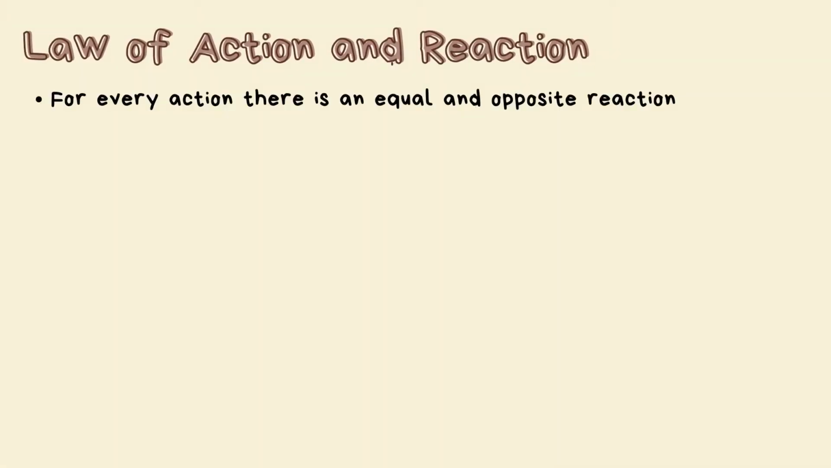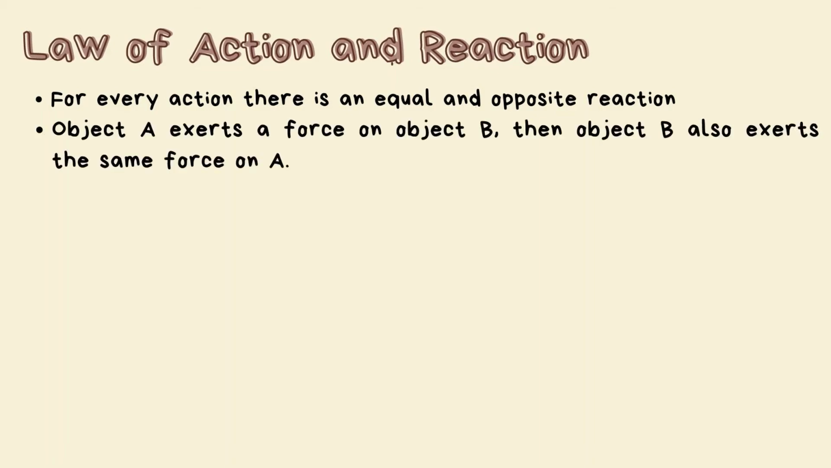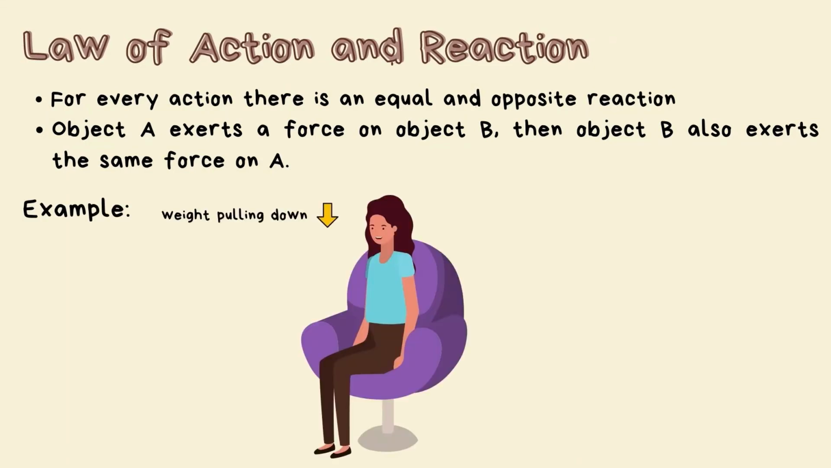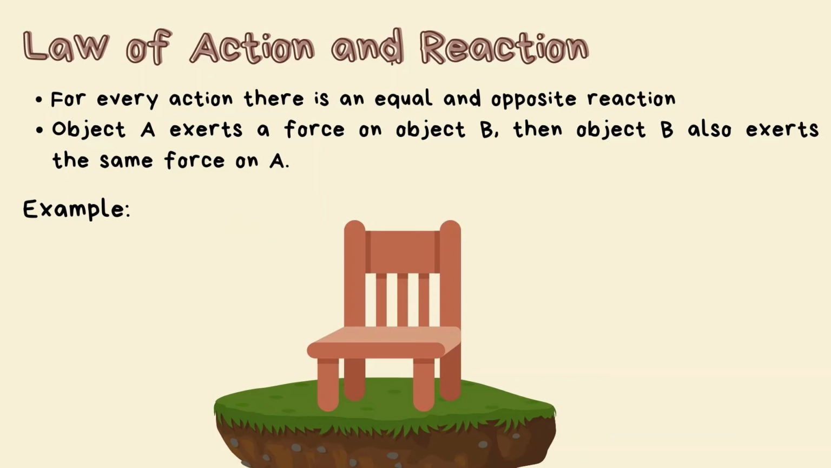Newton's third law of motion states that for every action, there is an equal and opposite reaction. This means that when object A exerts a force on object B, then object B also exerts the same force on A. For example, when we sit on a chair, we are exerting a downward force on it. The chair carries our weight by exerting the same amount of force, but the direction is upward. In a similar manner, the chair we are sitting on exerts a downward force on the ground, and the ground exerts the same force on the chair, but the direction is upward.